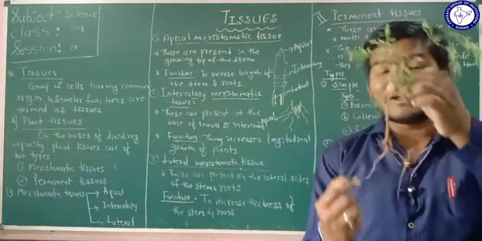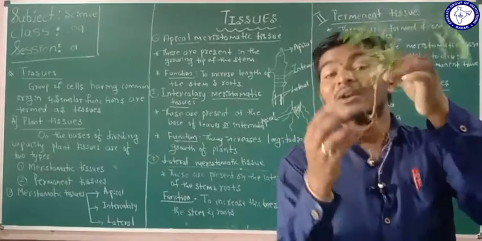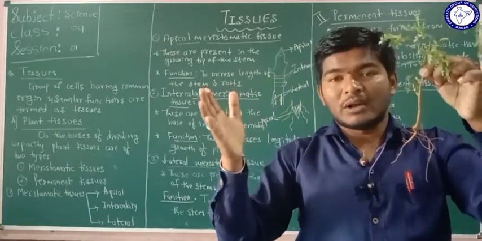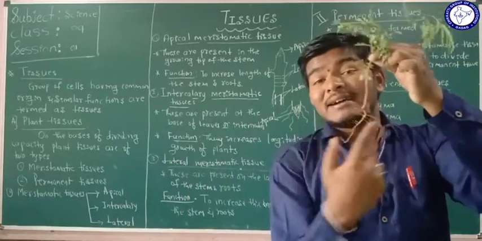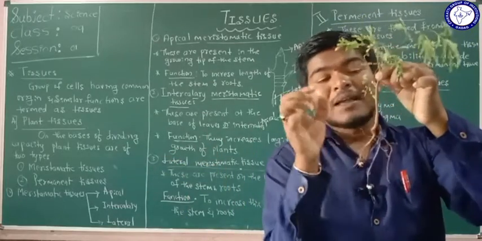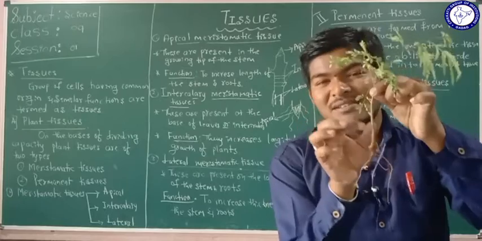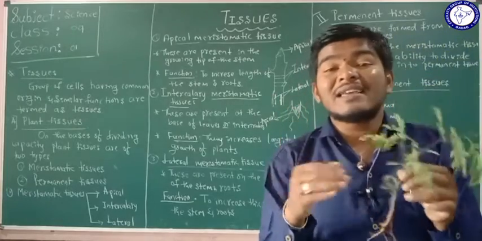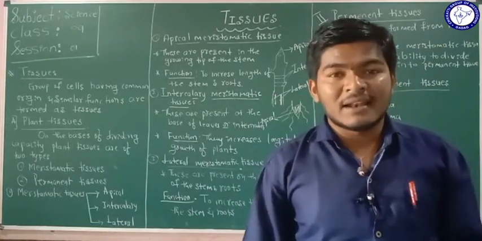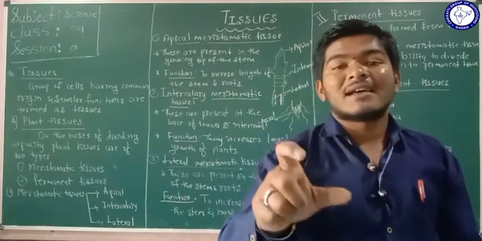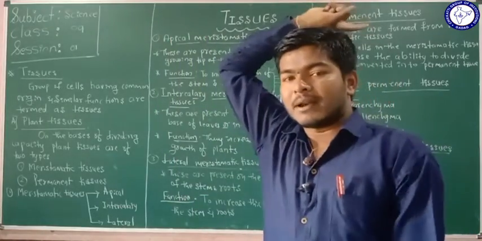So when the meristematic tissues present in the stems grow older and older, at one end the cells lose their ability to divide, and at that time those cells are converted into permanent cells.